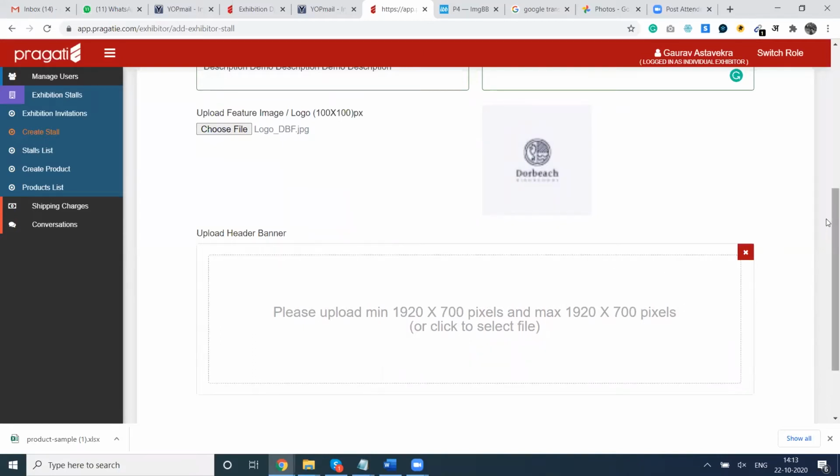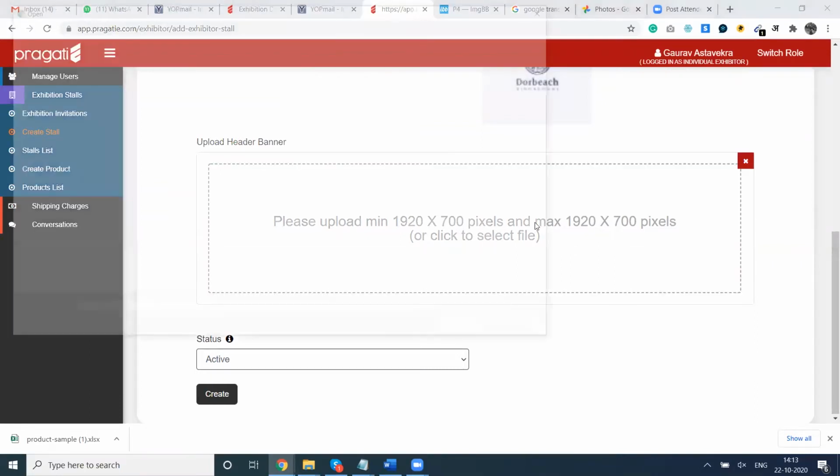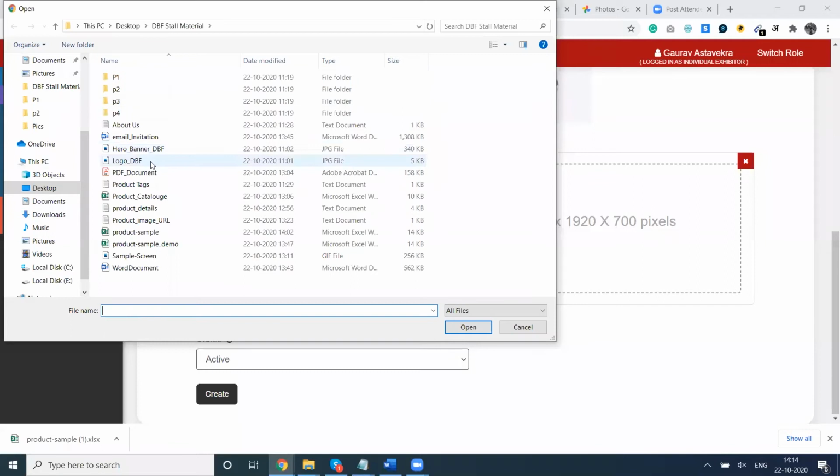Now the time is for the hero banner. On every stall there is a hero banner where you have the ability to showcase and highlight your offerings, your important products, whatever you want to convey to your target audience when anybody visits your stall. So this is an opportunity. We suggest that you design this creative very carefully. For sample purposes, we are using this hero banner.